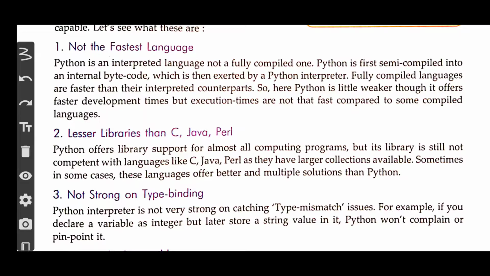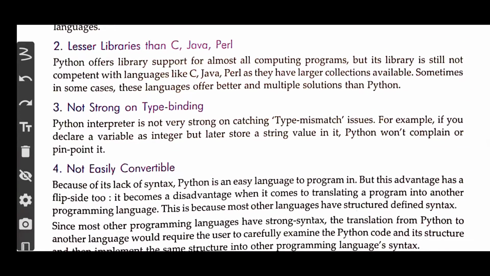Definitely this is a disadvantage, that the execution time of a certain code in Python programming language will take a lot of time as compared to the languages which are working on a compiler. So this is the first disadvantage which they have given to us. The next one they are explaining to us is lesser libraries than C, Java, Perl. We already saw that Python generally covers many predefined libraries, we can say. We install Python and many libraries get installed automatically along with its installation. We saw some term yesterday that was batteries included.